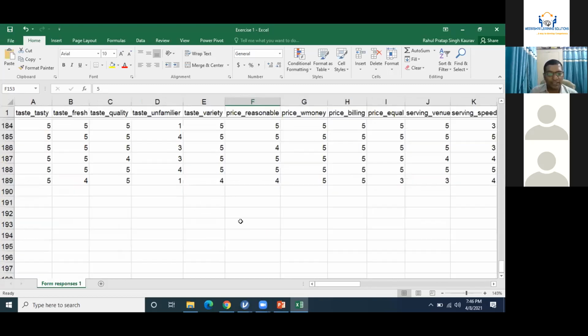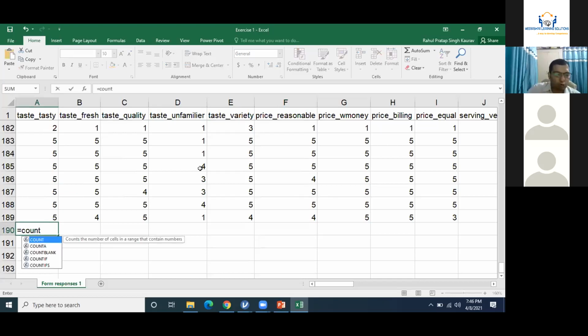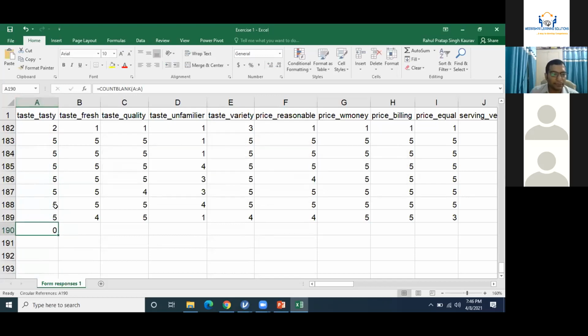Towards the bottom, I'll simply zoom in the screen. I'll simply write a formula here, which is COUNTBLANK. Open the bracket, complete data, close the bracket, and enter. Okay, I have to give it a cell range. From A2 is the complete column. This formula is also part of that column, that is why it is not taking that.